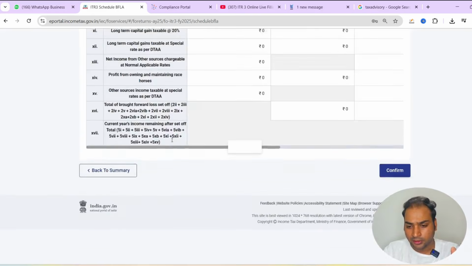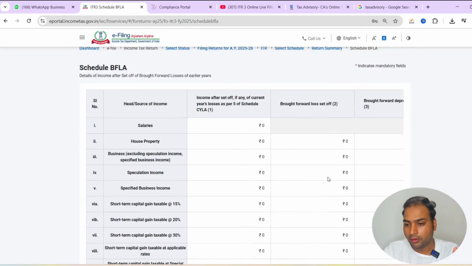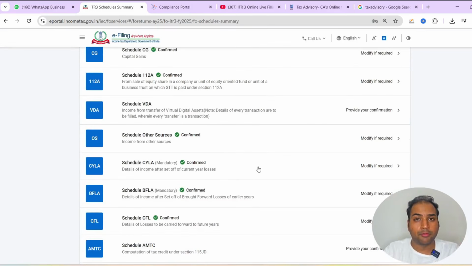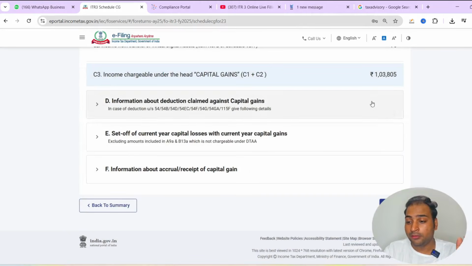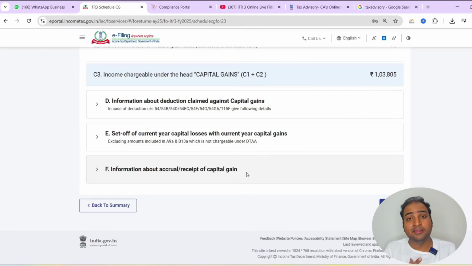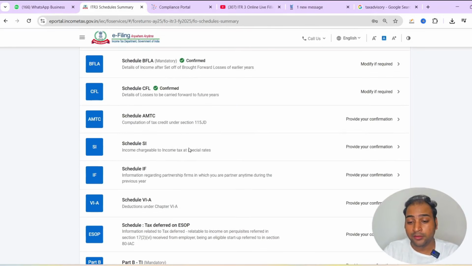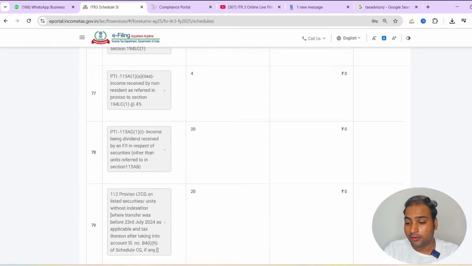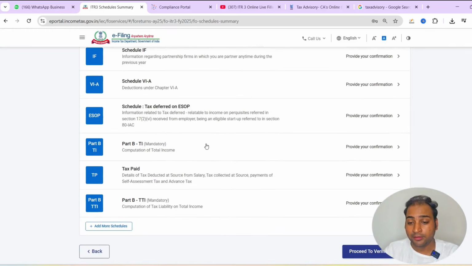Let's check the details in BFLA. All the capital gain has been set off against the F&O losses. So I have to edit one more thing here. This 1,03,805 is now completely set off against the F&O losses, right? And we will continue to income chargeable to tax at a special rate. We have an income, we will keep reporting, confirm the tab here.